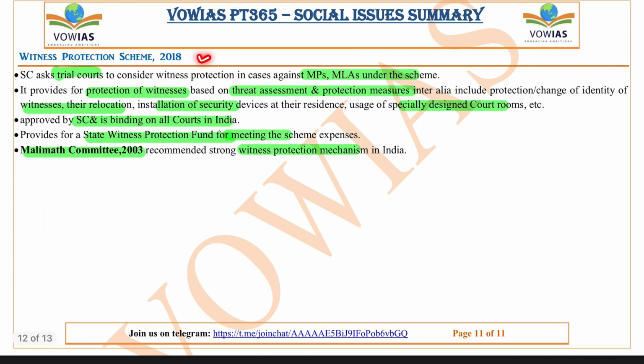Next one is the Witness Protection Scheme of 2018. So the Supreme Court asked trial courts to consider the witness protection scheme against MPs or MLAs. Under this scheme, it provides for protection of witnesses based on threat assessment, and protection measures inter alia include protection, change of identity of witness, their relocation, installation of security devices, etc.